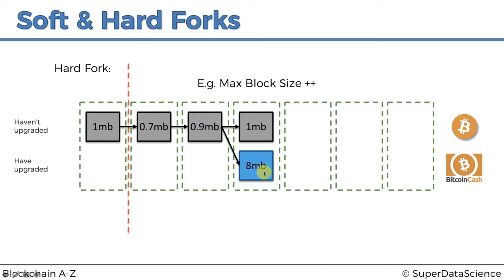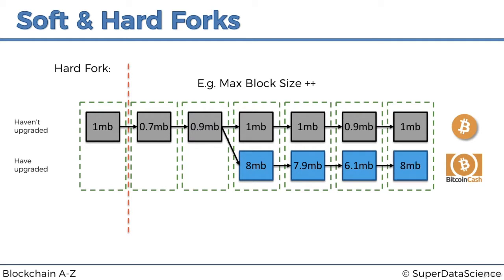As soon as this situation occurs, where something in the new rules, which are broader, which are looser, is found and it doesn't fit in with the old network, then there's a split, and so Bitcoin Cash will continue mining its own chain, and Bitcoin will continue mining its own chain. And so, as you can see, that is why a hard fork is called a hard fork: it's not backwards compatible. So as soon as something is found in this new chain, Bitcoin Cash for instance, it will not be accepted.